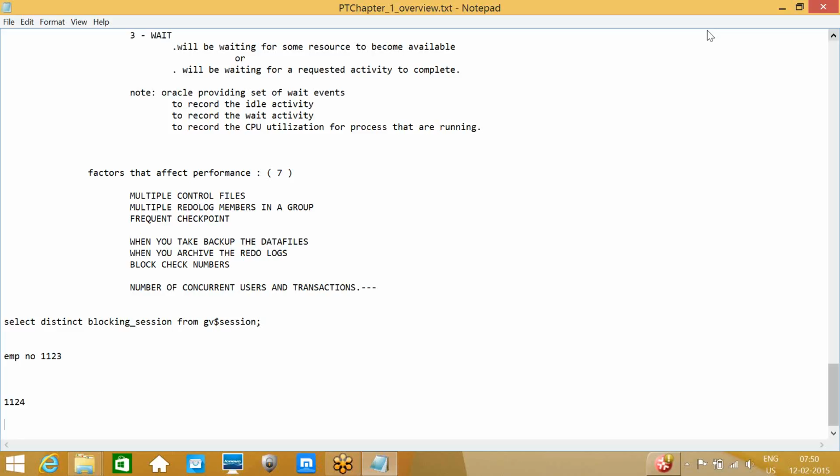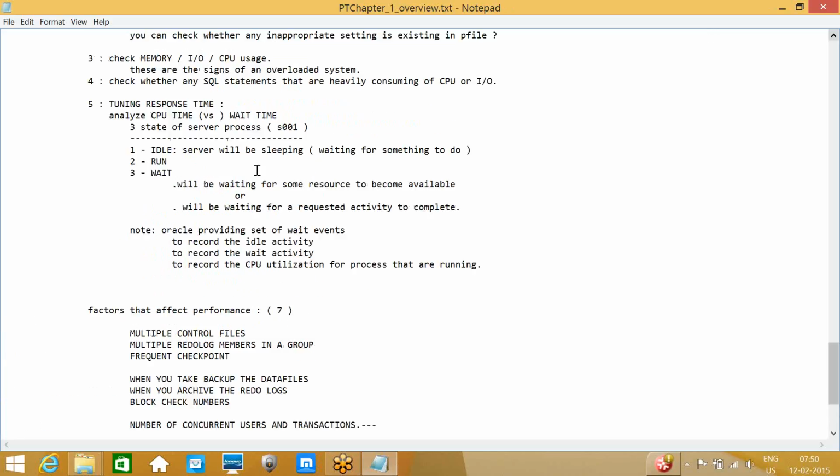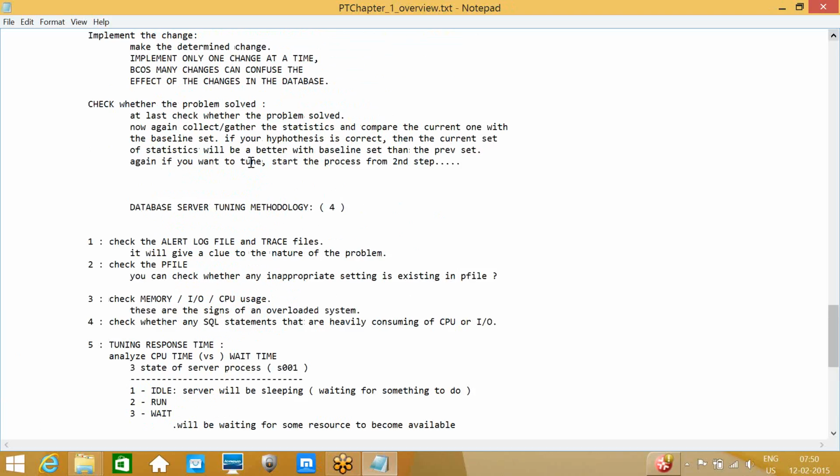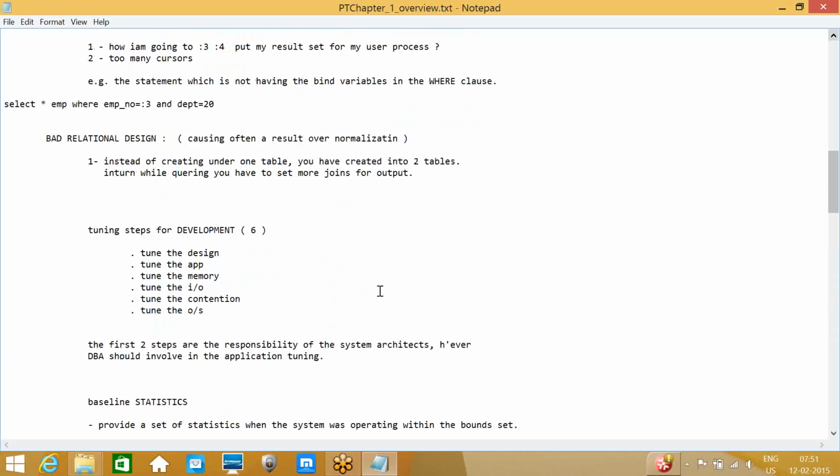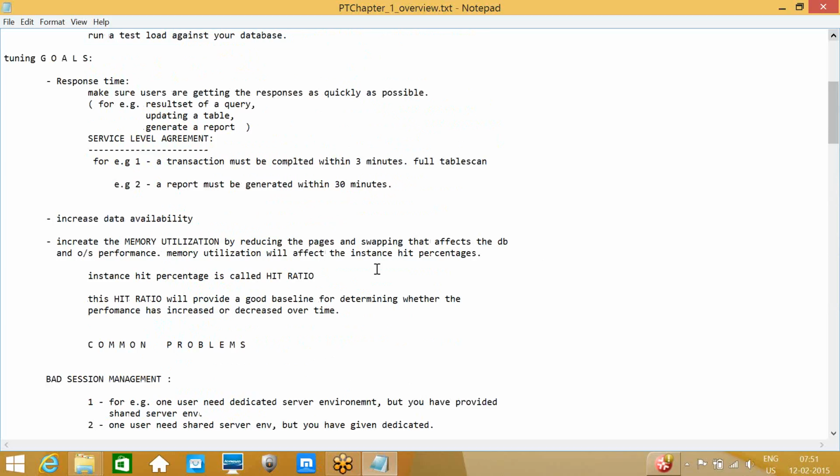Whatever operations we discussed now, we'll see all these things in tomorrow's demo class: how to generate the statistics, how to generate AWR and ADDM reports. There are several reports, AWR reports and others. We'll generate them one by one and discuss.